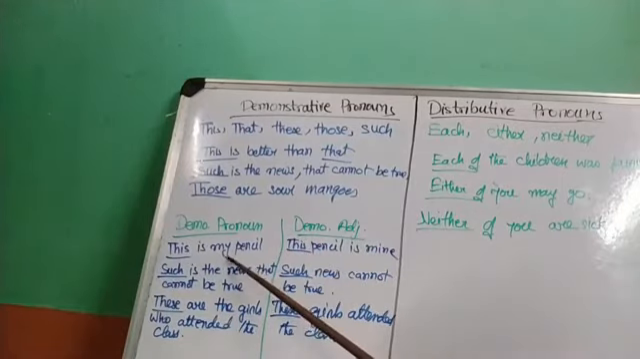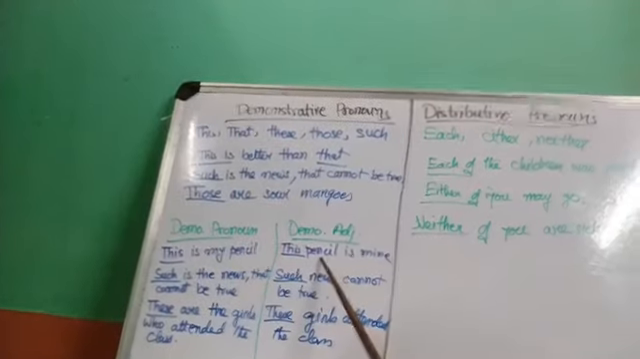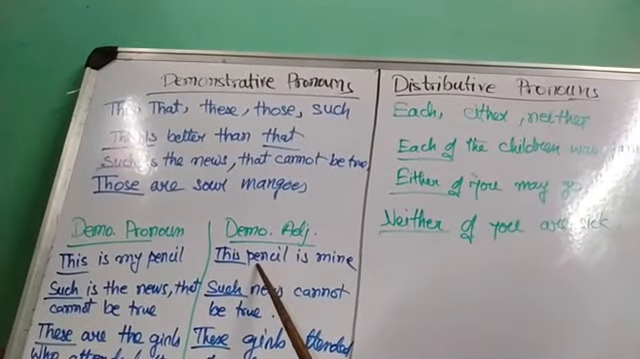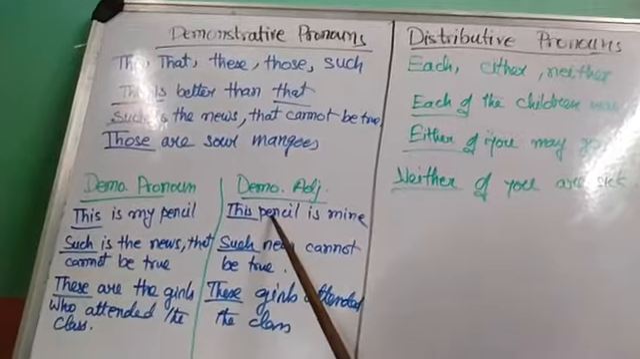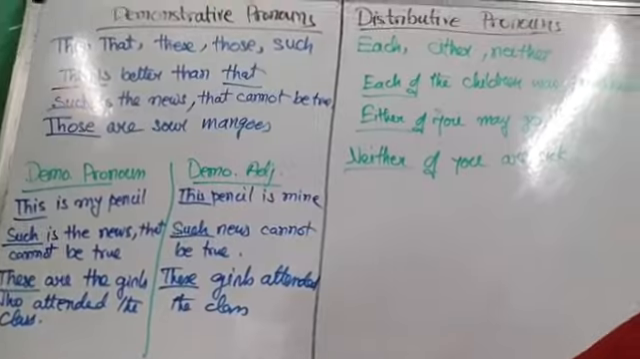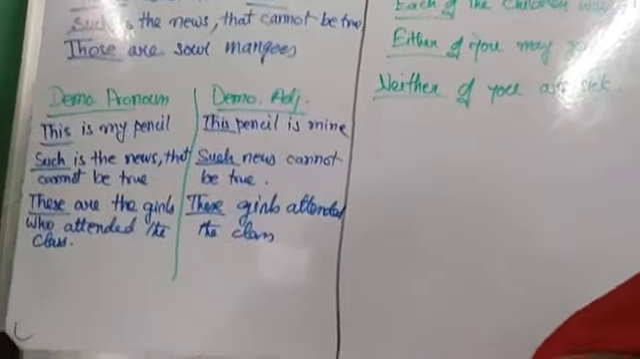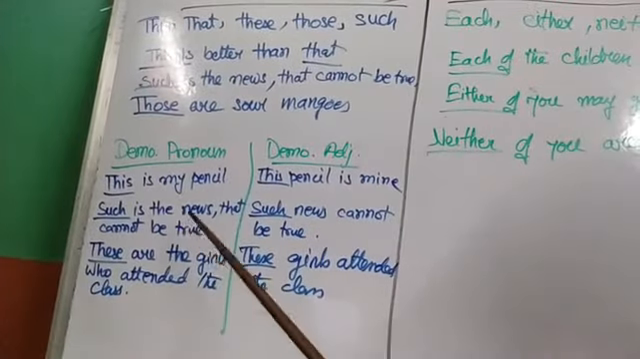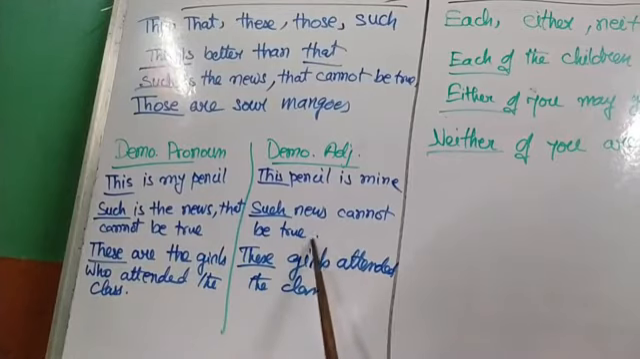Now see, in this one, this is my pencil and this pencil. The word this is qualifying the noun pencil. So in this case, it is an example of a demonstrative adjective, because the word this is qualifying the noun pencil. Now second one, such is the news that cannot be true, and such news cannot be true. Demonstrative adjective, because it is qualifying the noun news. These are the girls who attended the class, and these girls attended the class, right?